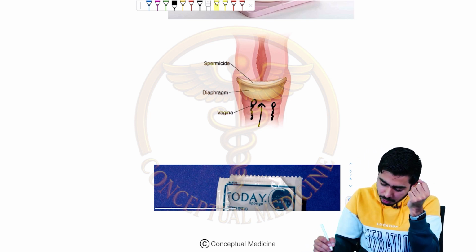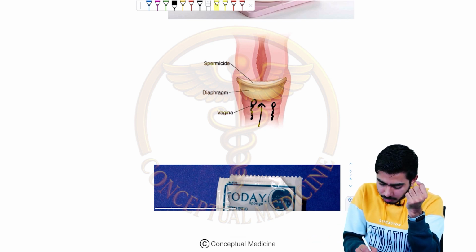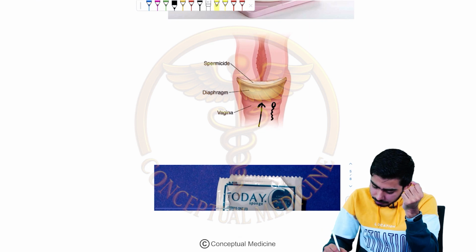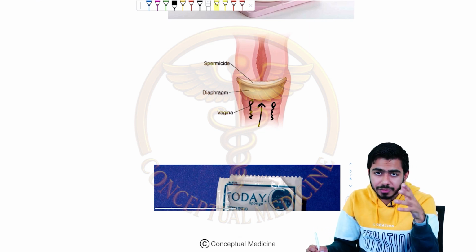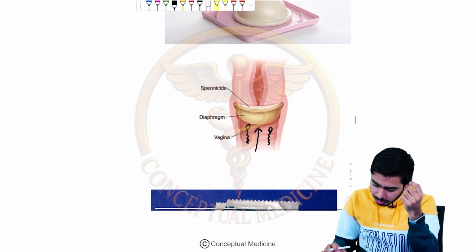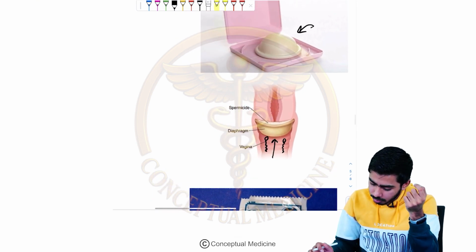And then they will not be entering into the uterus. That's how they are actually talking about this thing, okay? So sperm entry will not be allowed. That's how the cervical diaphragm is protecting the entry of the sperms into the cervix.